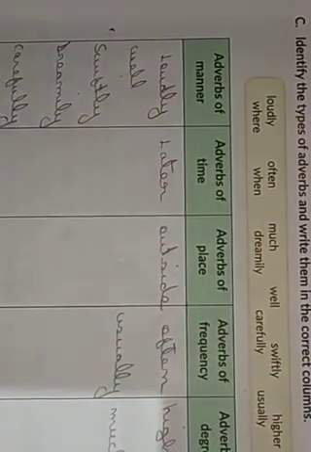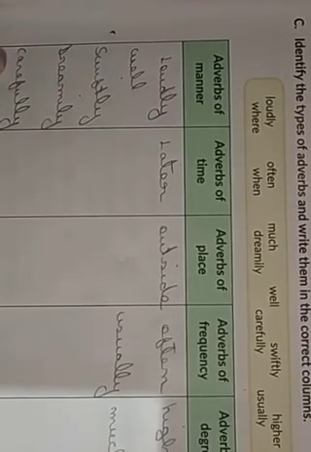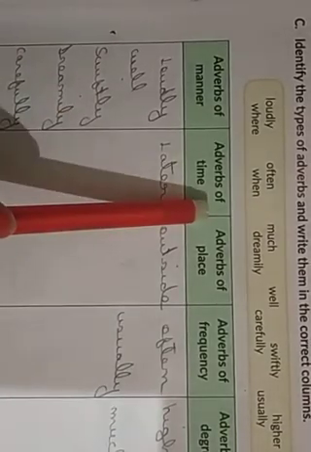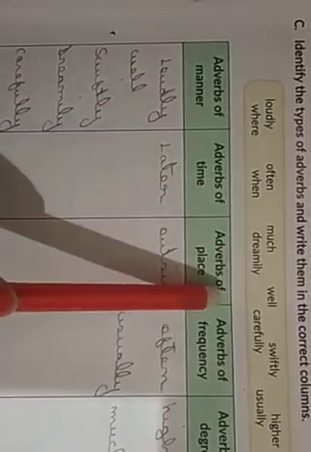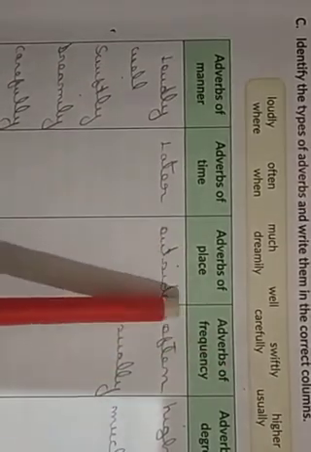Adverbs of manner: loudly, well, swiftly, dreamily, carefully. Adverb of time: later. Adverb of place: outside. Adverbs of frequency: often, usually. Adverbs of degree: higher and much. Interrogative adverbs: where and when.